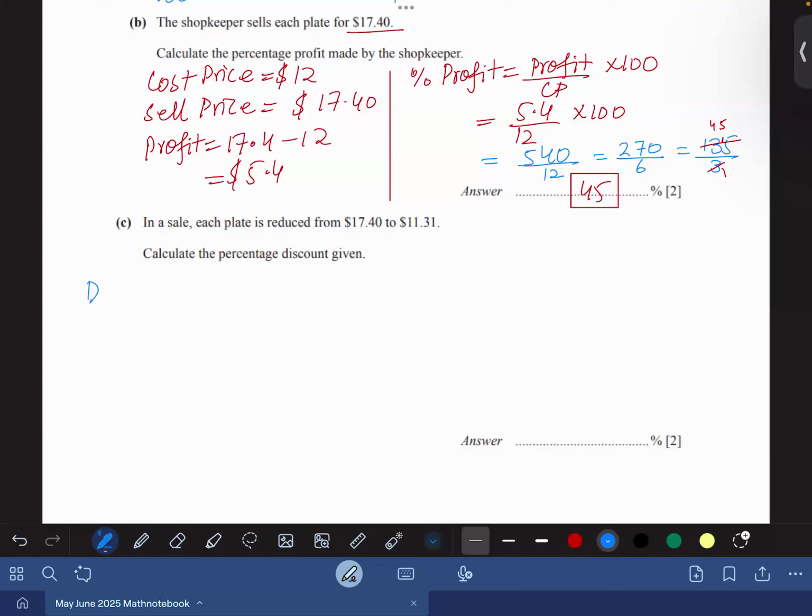Okay, so first of all, we can find out the discount. Discount is 17.40 minus 11.31. Let's recall the decimals, okay, everybody.